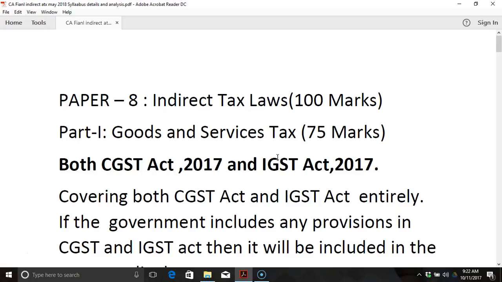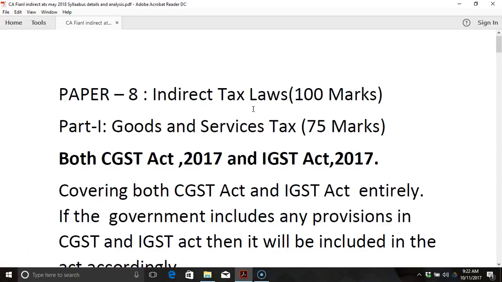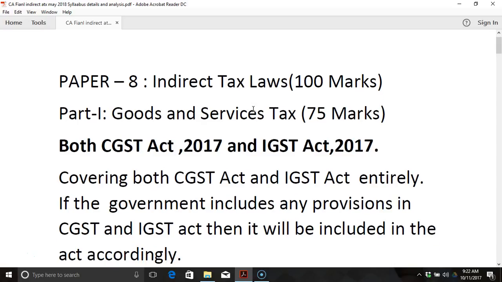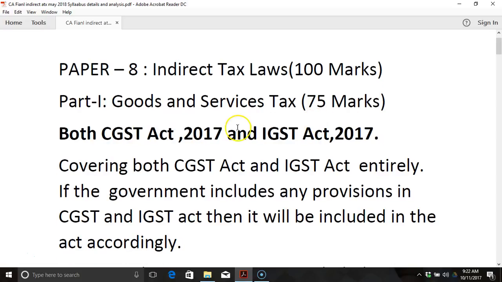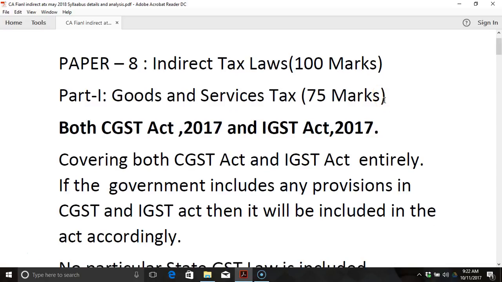2018 examination. The indirect tax law paper is a 100 marks paper, of which Part 1 is the GST Act. It is being tested for 75 marks. Part 2 is Customs and FTP. It is tested for 25 marks. Both the CGST Act and the IGST Act are included in the GST Act for the May final examination.